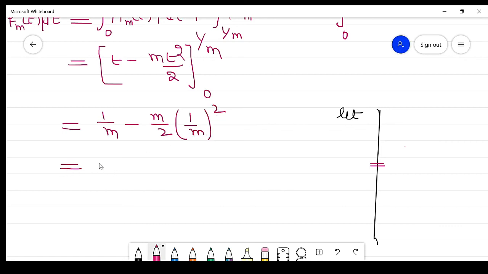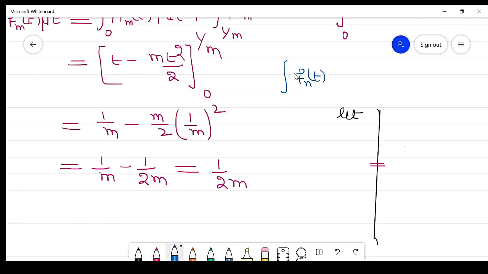So this is 1 by m minus 1 by 2m, which is equal to 1 by 2m, right? Similarly, we can find the value of the second term, the integral of |f_n(t)| dt, which is equal to 1 by 2n, right?